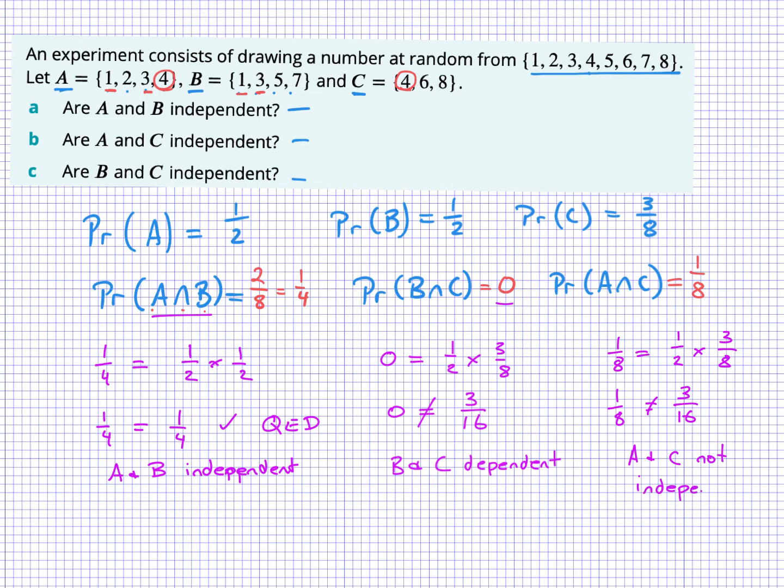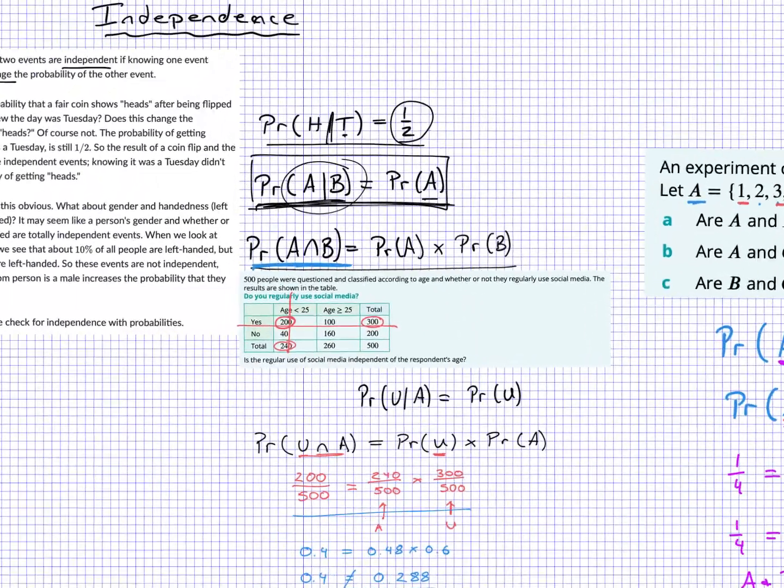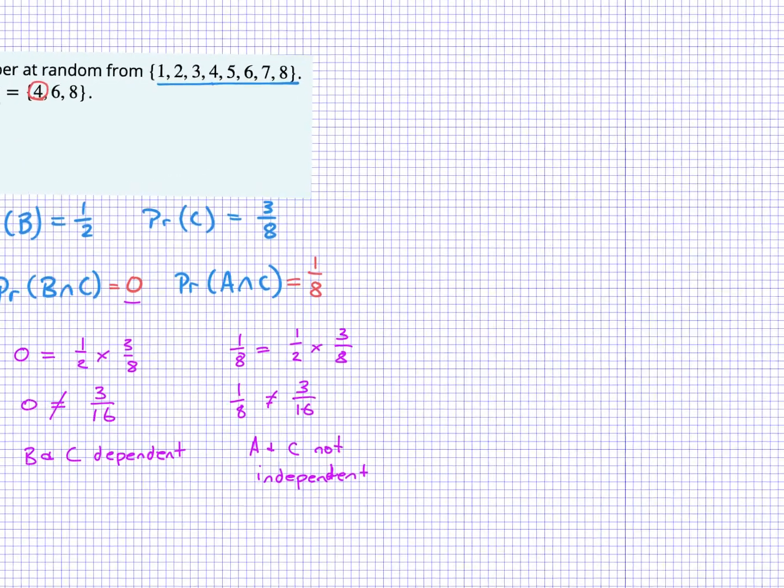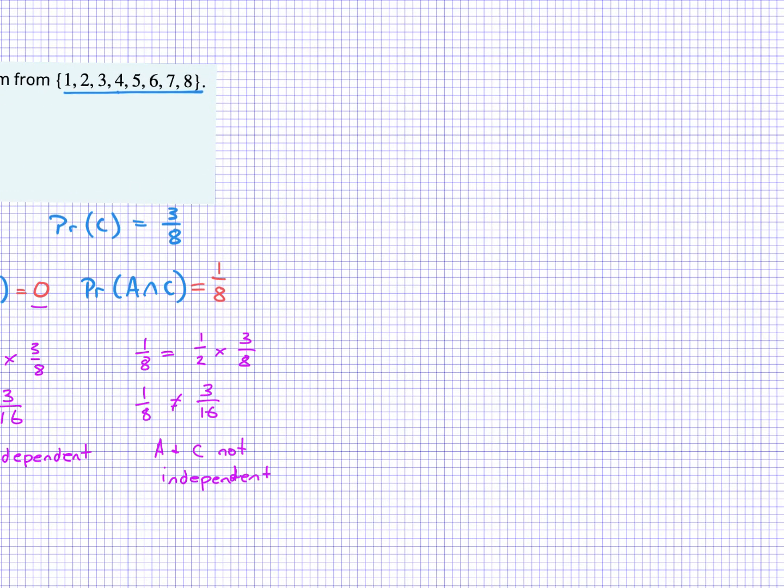So there was only one event independent there. To calculate independence, we need to know individual probabilities plus intersections. And then we're just using this little formula here to calculate it. So it really tests your thinking. You can't just look at it and say, oh, they're definitely independent.